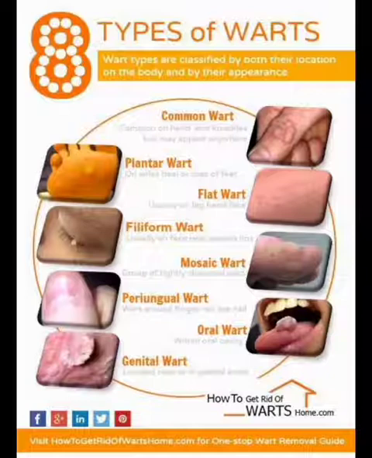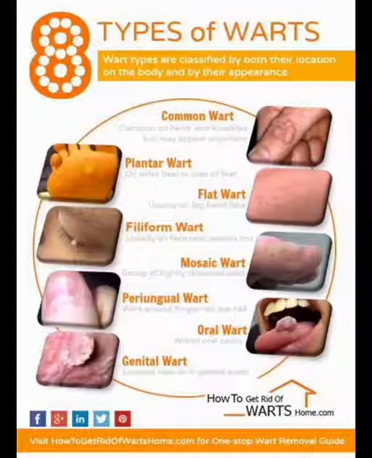The next one, mosaic wart. Mosaic wart is a group of tightly clustered warts. In the picture you can see a group of warts is there, a cluster. Cluster means a group of warts, that is known as the mosaic wart. Then periungual wart. Ungual means finger. Periungual wart means wart around the fingernails or toenails. That is the periungual wart.